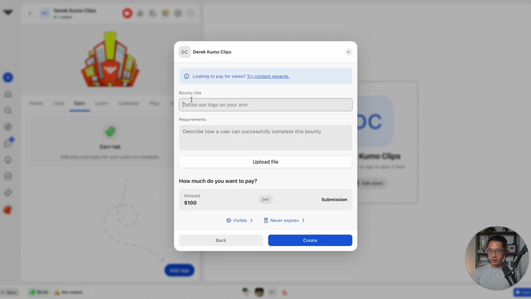Here's where you can set the bounty title. Let's say we want to say record a video testimonial. And then you will want to set the specific requirements that you may have, and then you can set the specific amount. So let's say we want to go with $10 per submission. That would be your bounty. That's basically how bounty works.